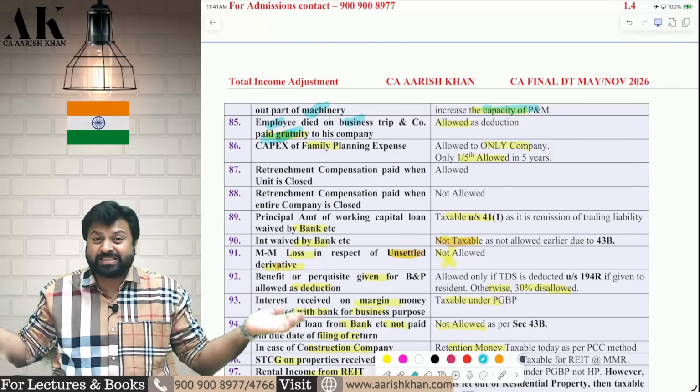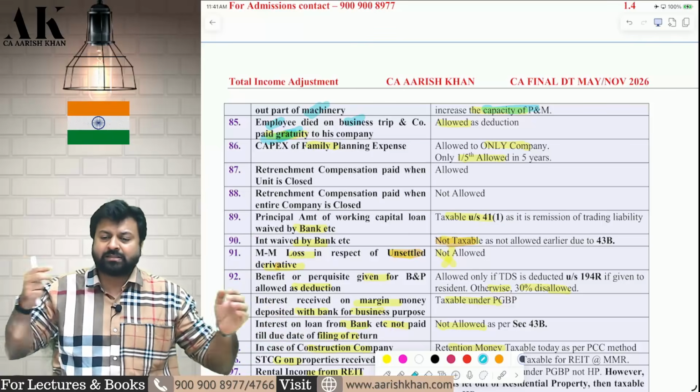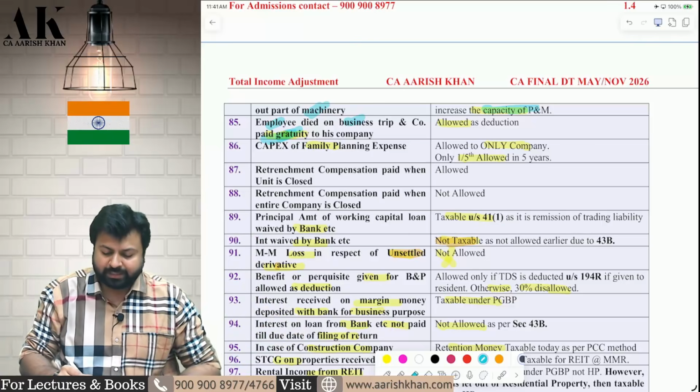So if your employee was on a business trip, not a personal trip, and out of gratitude you are paying something to him, then it should be allowed as a deduction.